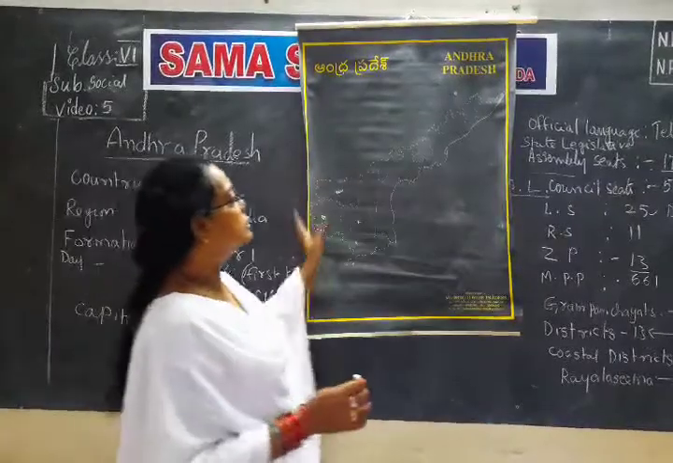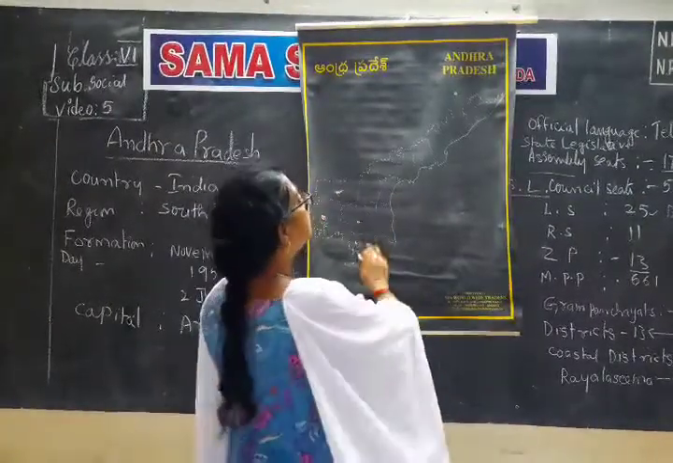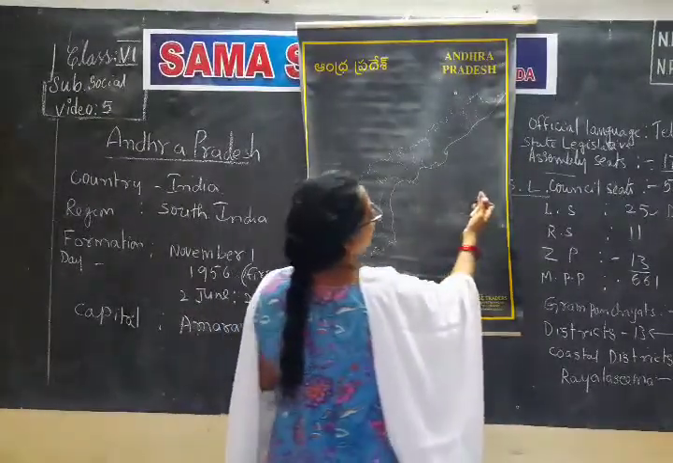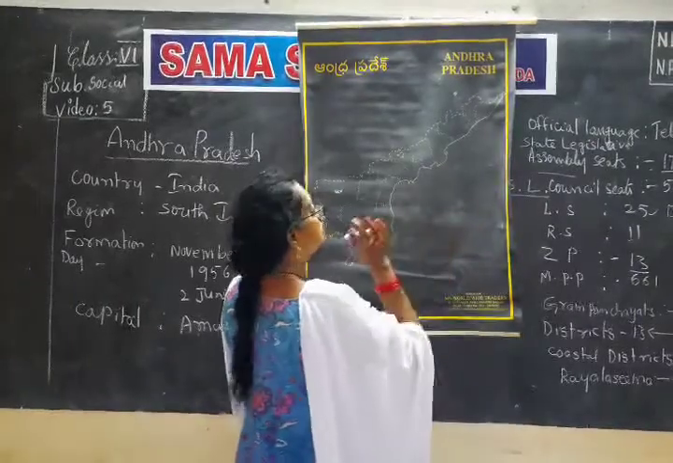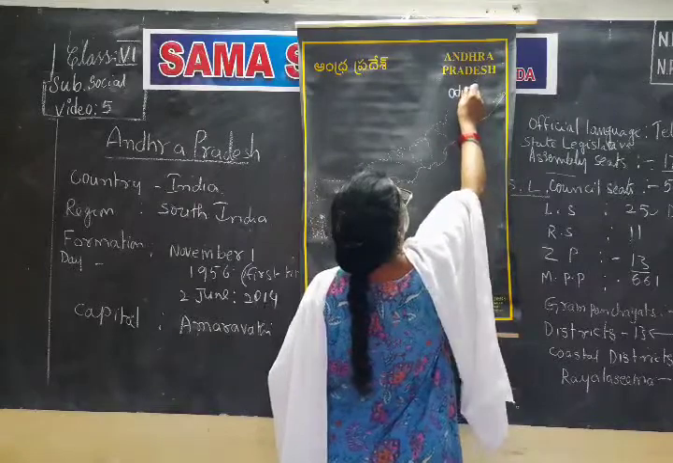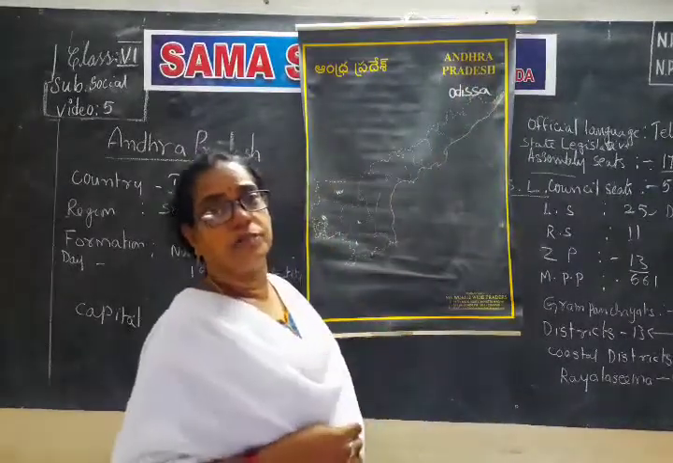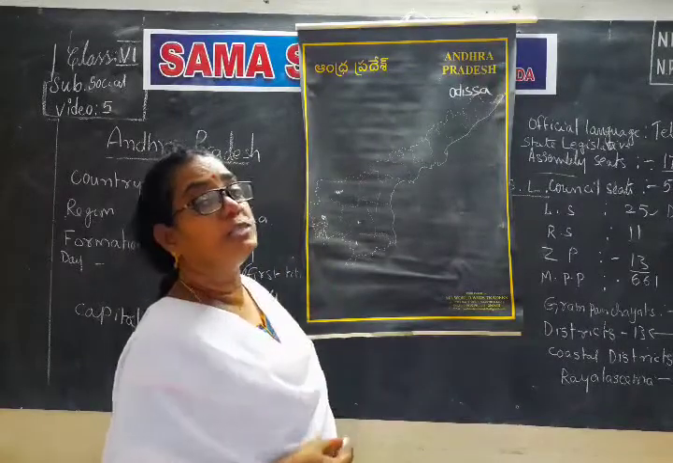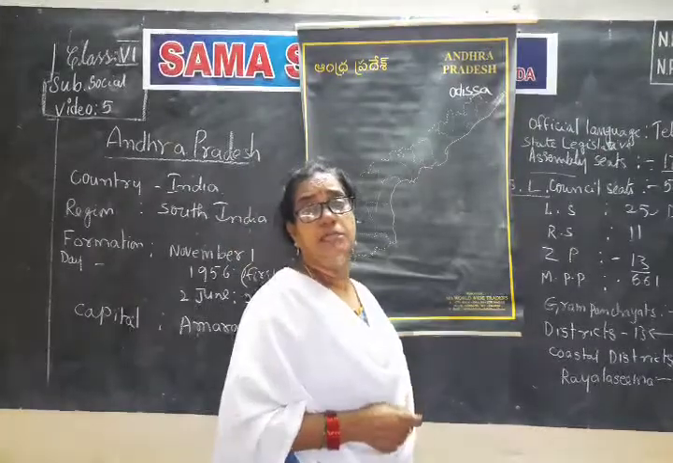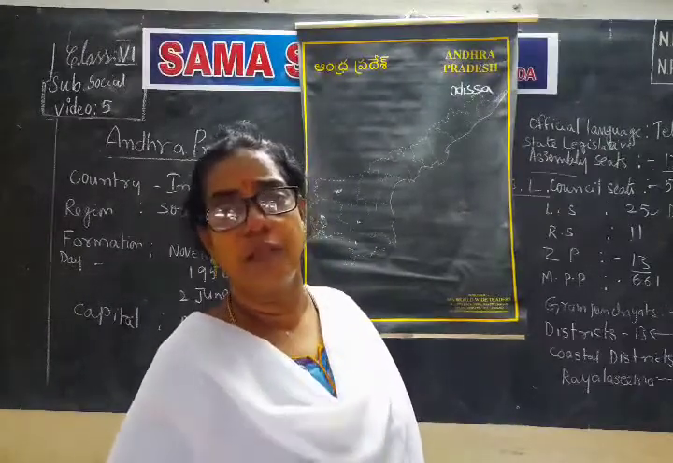You observe, this is Andhra Pradesh, and I am always telling that the top side is north, the bottom side is south, the right side is east, the left side is west. What is there on the north side of Andhra Pradesh? Odisha. What is Odisha? Odisha state. Why is it called Odisha? Because the people of the state speak the Odia language. That's why it is called Odisha.